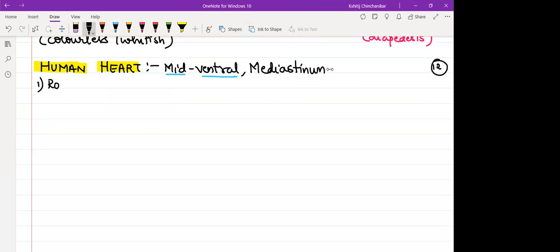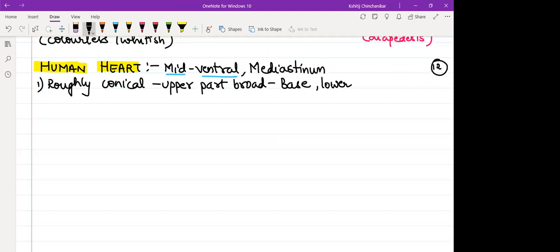Shape wise, you can say our heart is roughly conical. Its upper part is broad. So since it is a cone, the broader part, we refer to it as the base. So our heart's base is at the top, and its lower part is a bit pointed, the apex. Since it is pointed, we refer to it as the apex. So it is apex facing downwards, the base facing upward. This is how it is present.